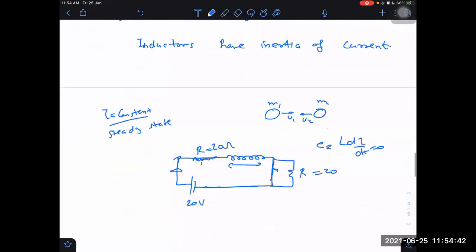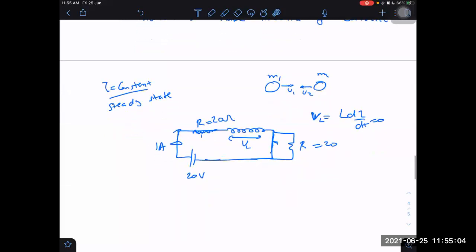So if that is 0, then the potential difference across the inductor will be 0. This is not the total EMF in the circuit. It is just the potential difference across the inductor. If that is 0, then in this loop, this is just like a conducting wire. It does nothing now. And 20 divided by 20 will be 1 ampere. 1 ampere flows.